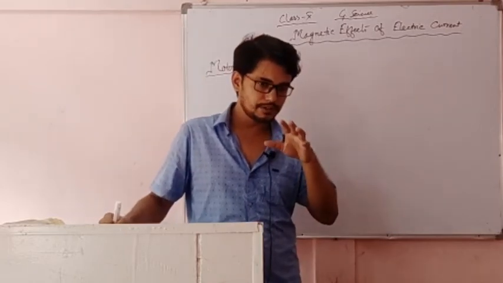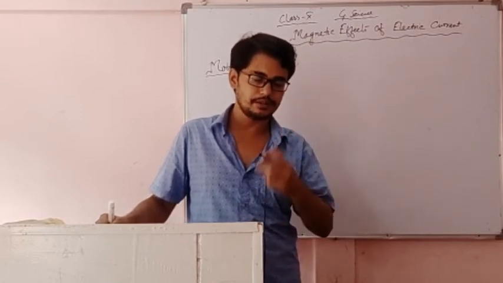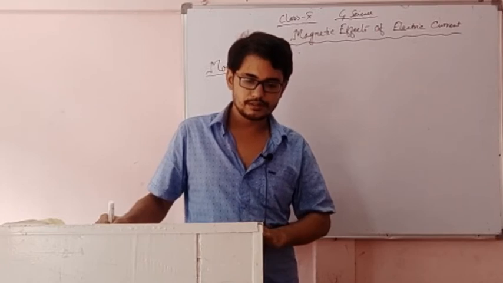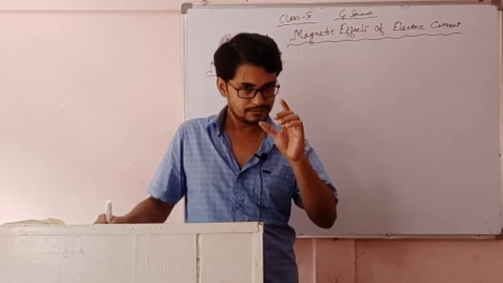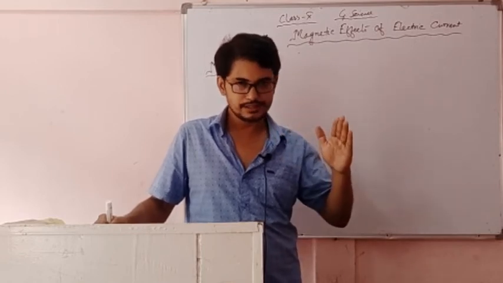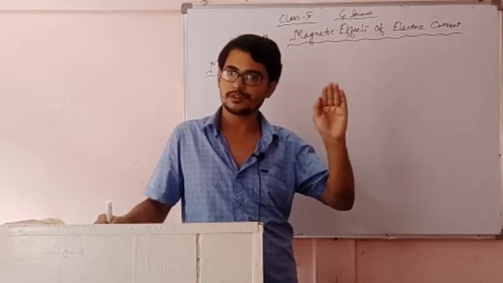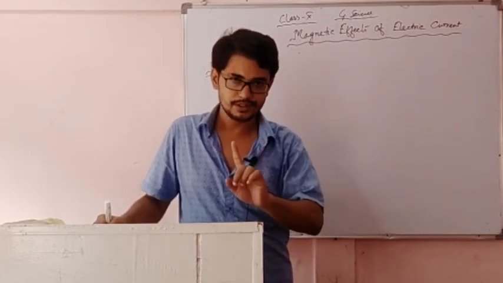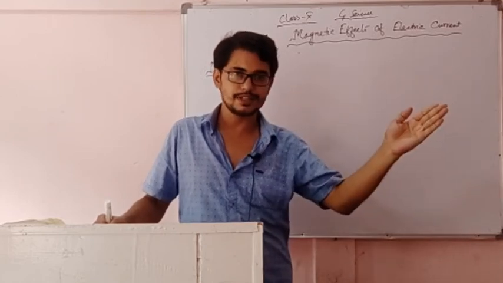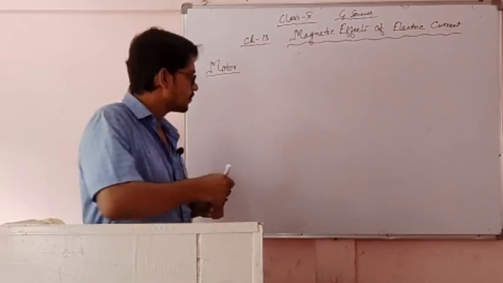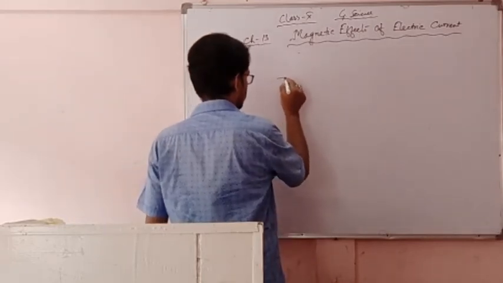So in various electric equipments, various daily life equipments, various household equipments, the motor is used. Now the basic working principle of the motor we'll try to understand. Before discussion, a motor basically converts electrical energy to mechanical energy. That means when we pass electric current through the motor, then definitely it will rotate. So we can say that getting electric energy and rotating, that means electrical energy converted to mechanical energy. Now let's draw a schematic diagram of the basic structure of a motor.